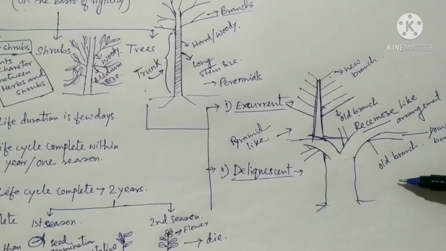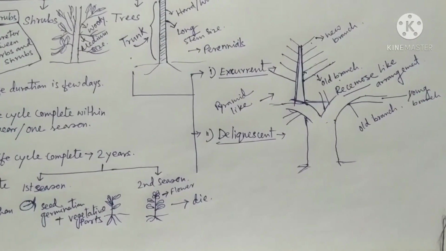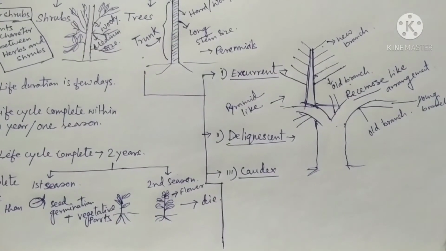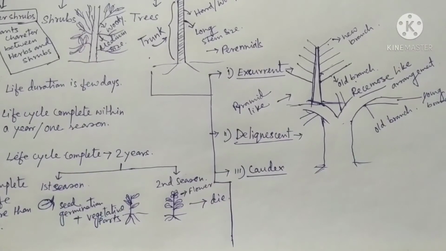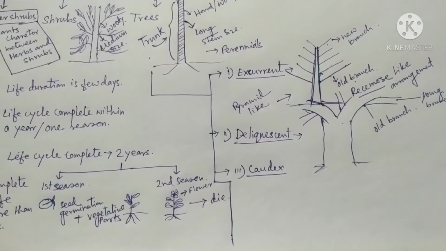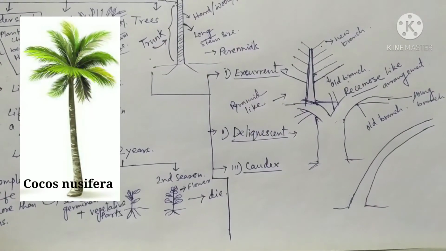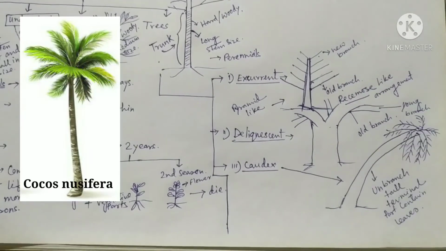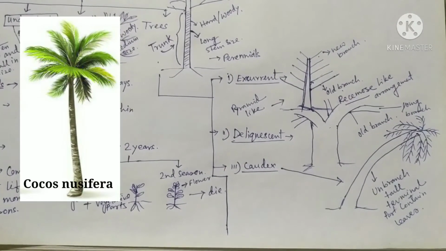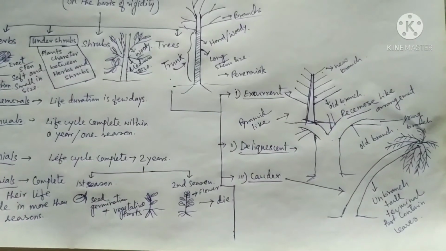Now next type is caudex type tree. When the main branch or trunk is absolutely unbranched, long, hard, very tall, and only the terminal portion contains leaves, then this type of plant is known as caudex type plant.